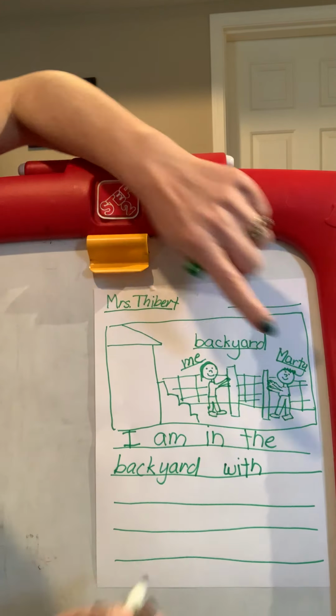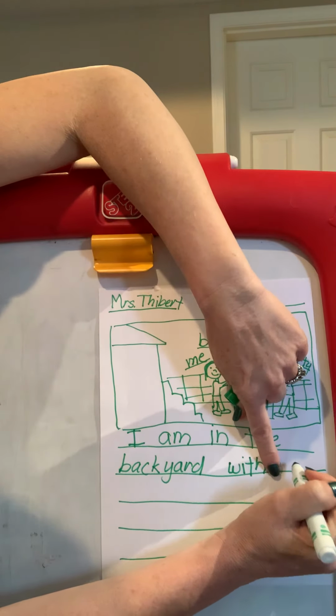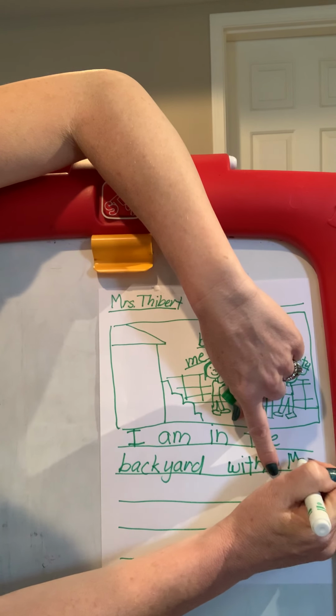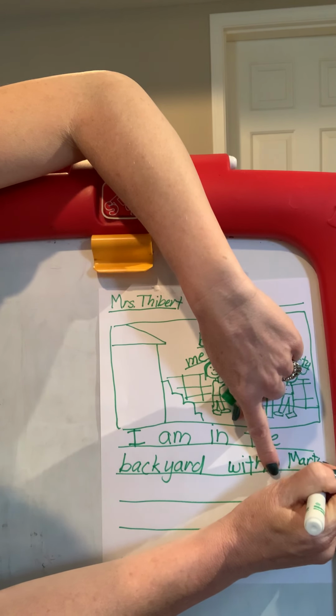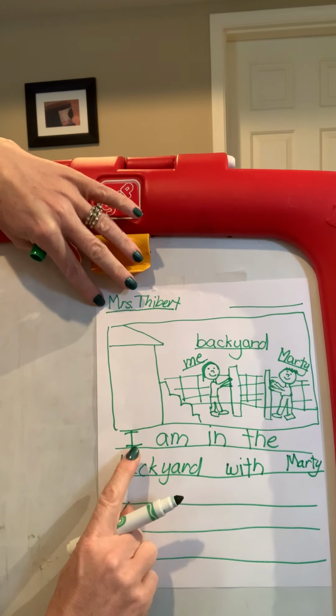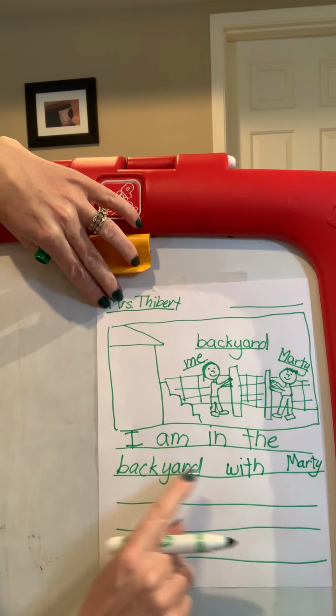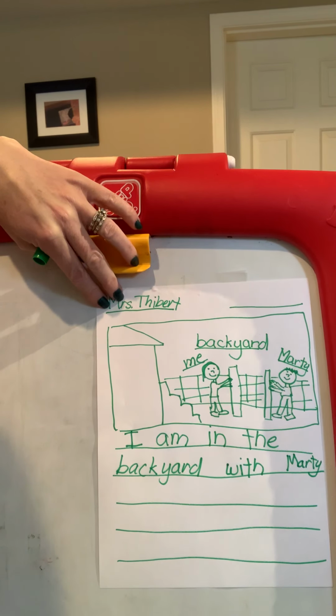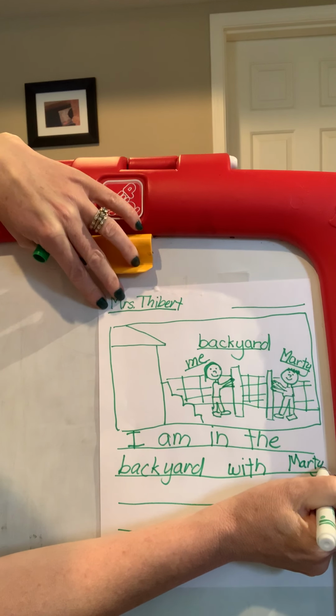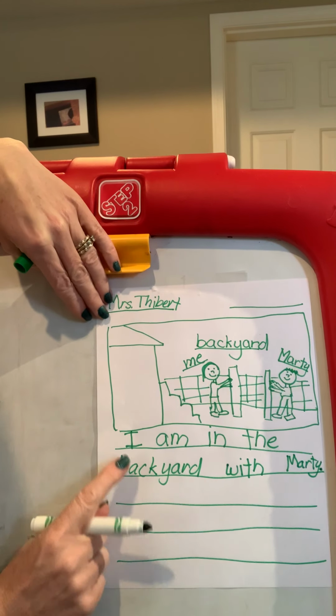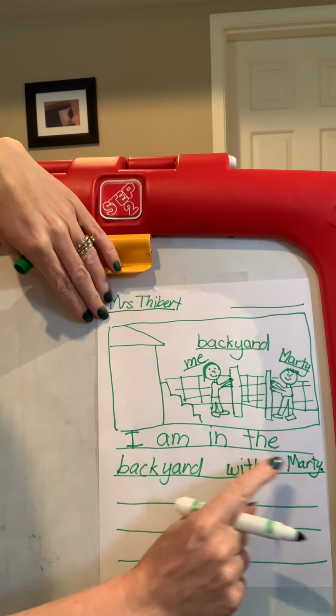W-I-T-H. And then Marty is right here, so I can use that. Finger space. Marty. Now, I'm going to read my sentence. I am in the backyard with Marty. That's my idea. So now the end of my idea needs a period, okay? I am in the backyard with Marty.